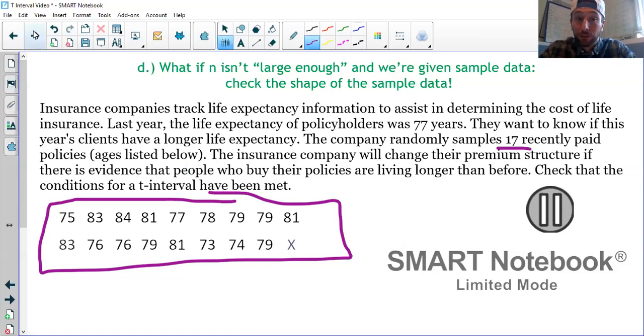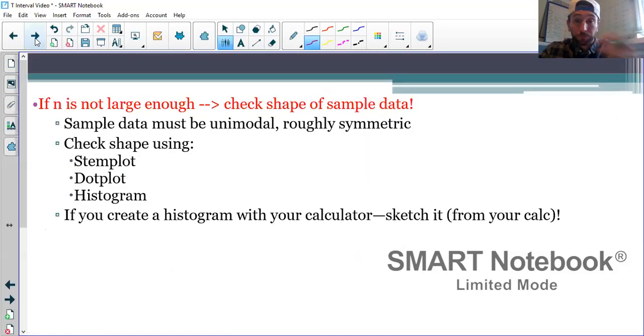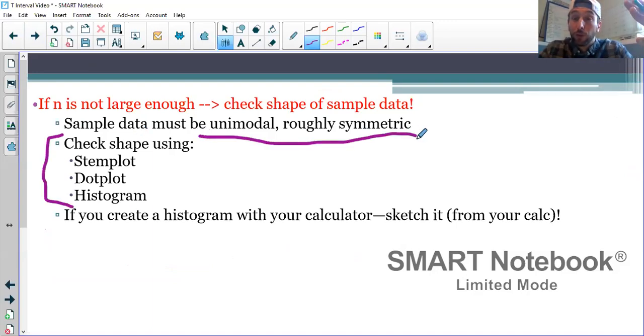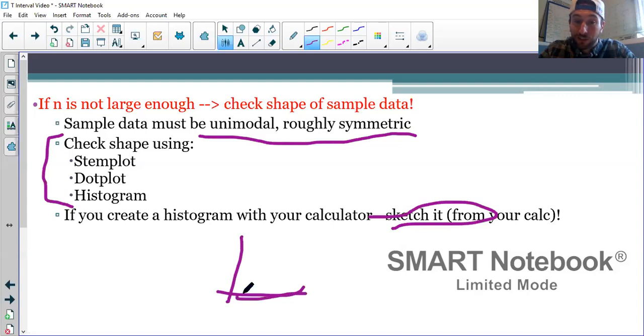For the sake of a little bit of review, this is just telling us we can check the shape. We want the shape to be unimodal and roughly symmetric, and you have to actually show it. So you got to actually draw the dot plot or stem plot, or if we create a histogram with our calculator, you got to sketch it. When I say sketch it, don't even put any numbers on these axes. Just quickly sketch whatever shape you see from your calculator. Hopefully it looks way better than that.